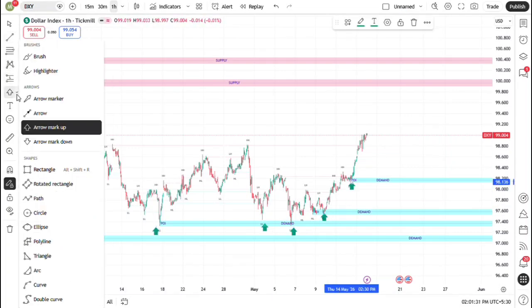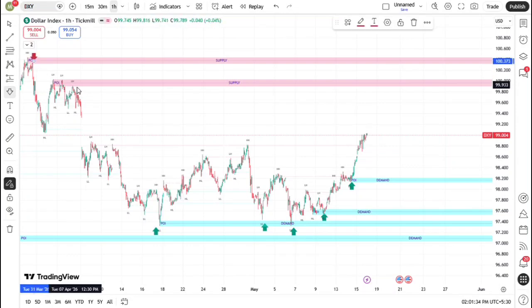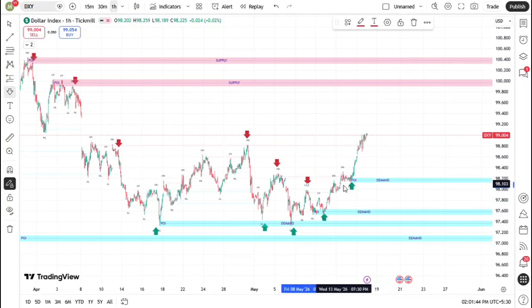Before we dive into the technical mapping, remember that this is an educational video, not investment advice. Our goal is to decode the footprint of smart money to understand where the highest probability of mitigation lies in the current session. We begin our top-down approach by examining the US dollar index, or DXY.